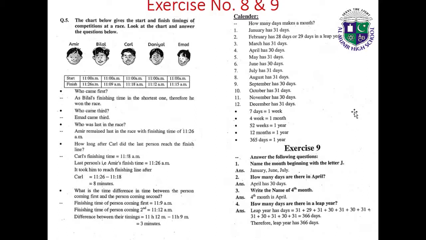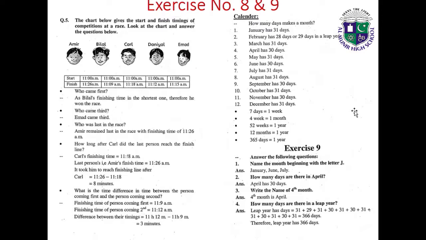Exercise 9. Answer the following questions. Name the months beginning with the letter J. January, June and July. How many days are there in April? April has 30 days. Write the name of the fourth month. The fourth month is April.